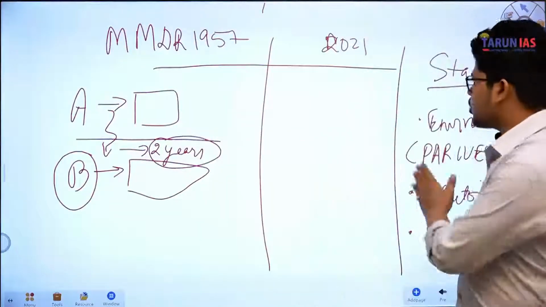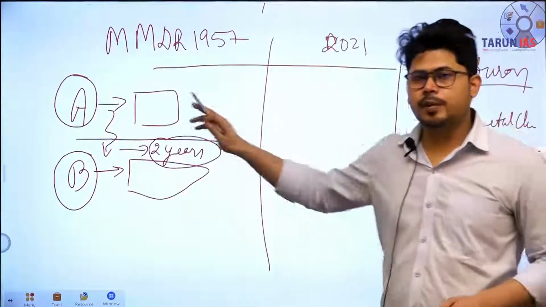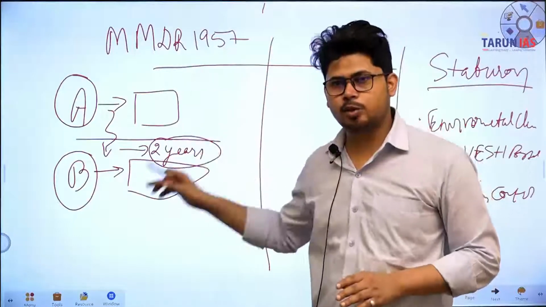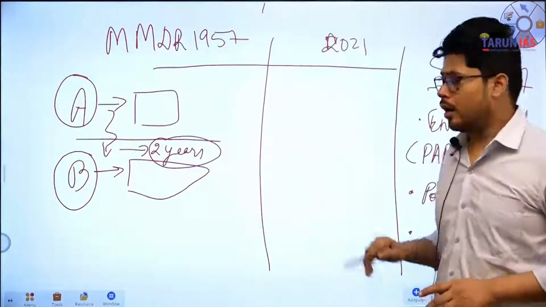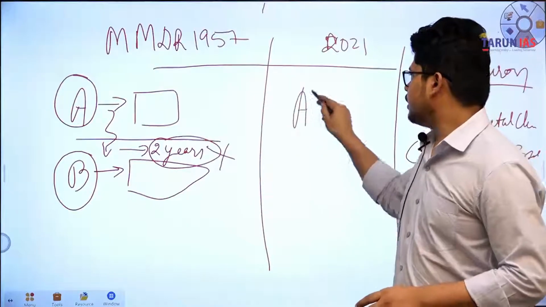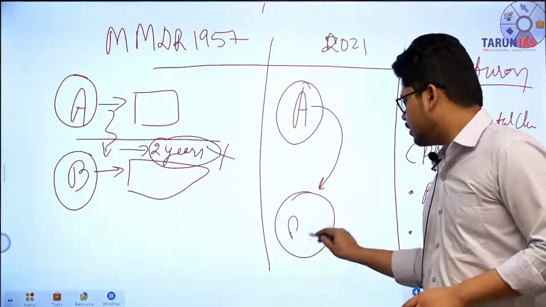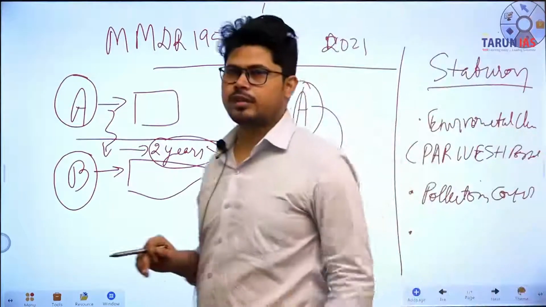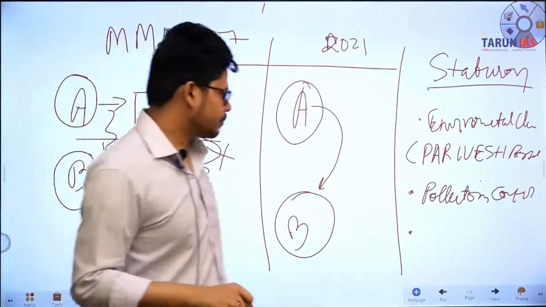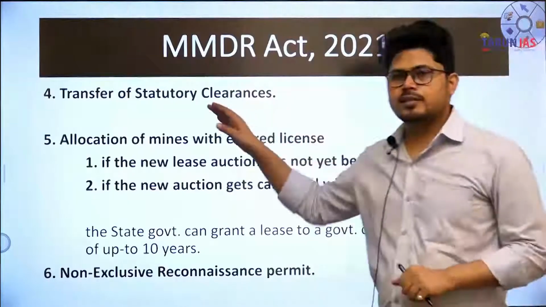Now all these statutory clearances that a company obtained earlier will be transferred to B. Earlier under the 1957 Act also they were transferred to B, but only for a period of 2 years. Now this 2-year term has been removed, and simply the clearances that A obtained for itself will be transferred to B, and there is no 2-year period. That means it does not have to obtain new clearances for mining at the very same place. Okay, understood. So that was the transfer of statutory clearances.